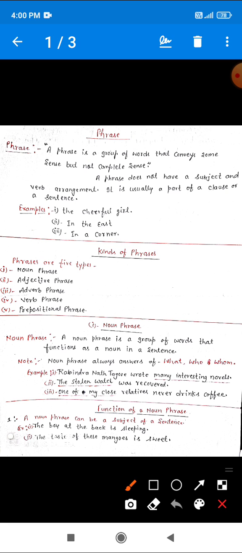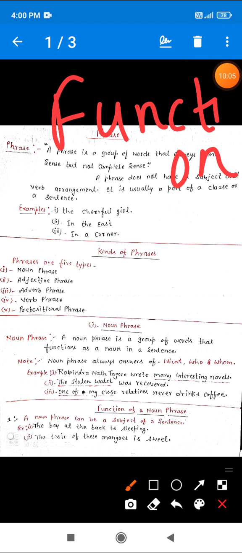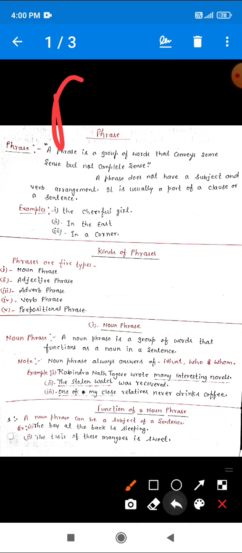The next heading is function of a noun phrase. What are the functions of a noun phrase? So let's see. A noun phrase can be the subject of a sentence. Okay dear, I mean to say we can use a noun phrase in the place of the subject. You can see the example.